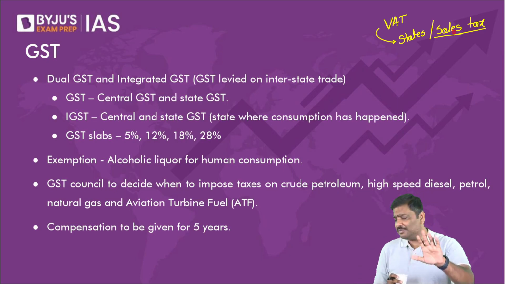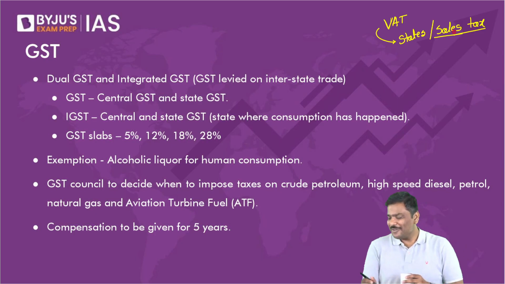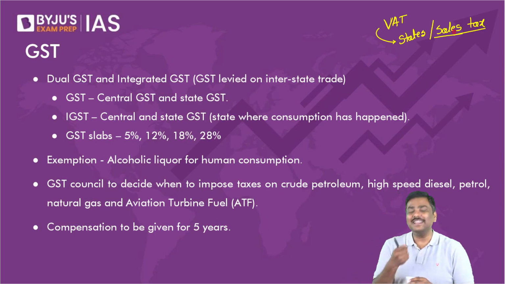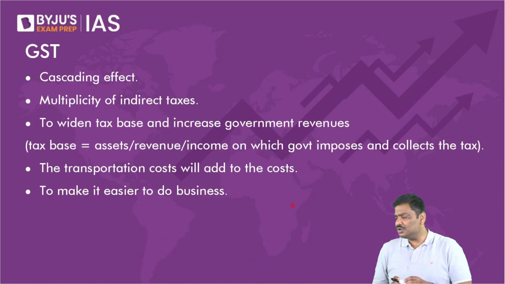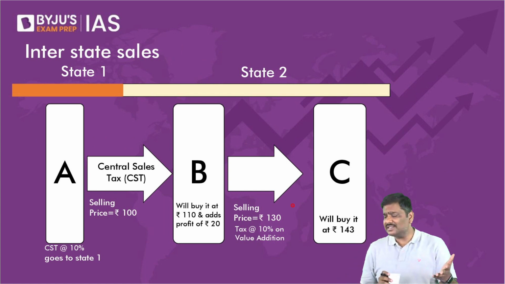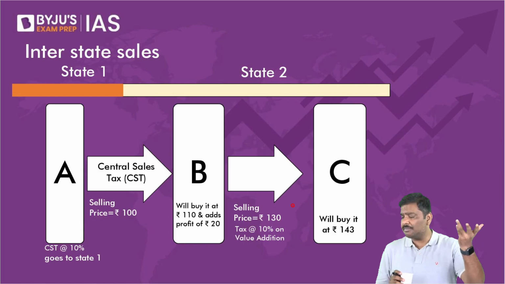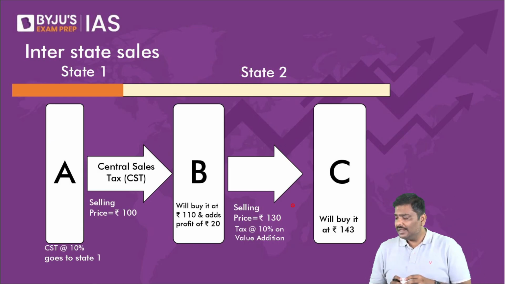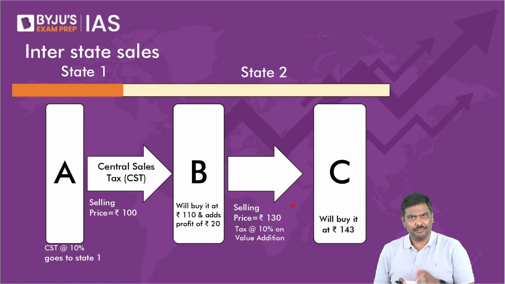At least on this idea, it should be very clear to you. VAT is a destination-based tax. Right, sir? How is it a destination-based tax? Do you remember the concept from earlier, where the good was produced in one state and the good was consumed in the second state? Please look at this example. Don't say, sir, we have not come across this example earlier. Yesterday, did we not discuss this? Before starting GST, did we not discuss this? Now tell me, VAT is given to which state here?